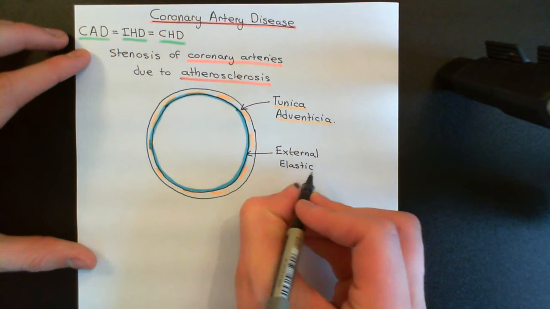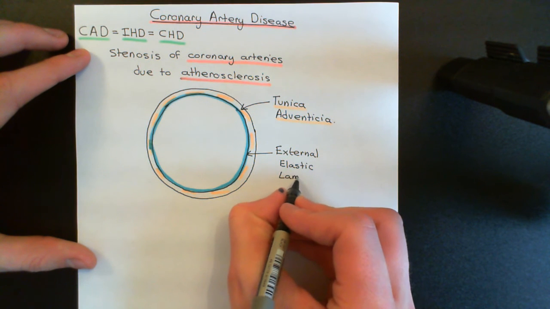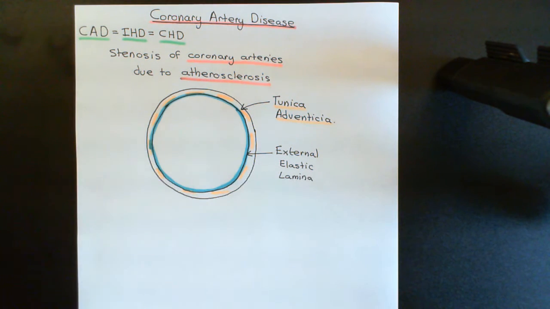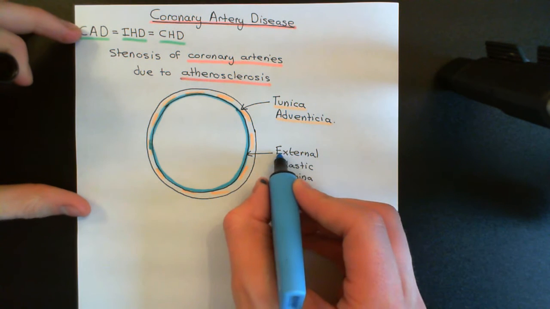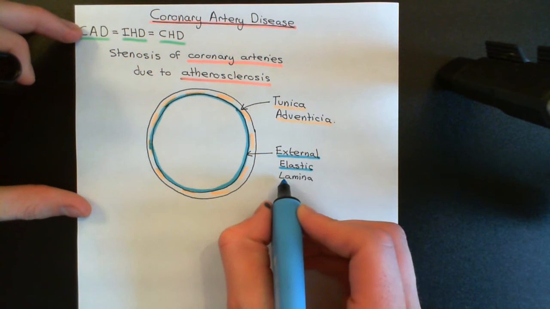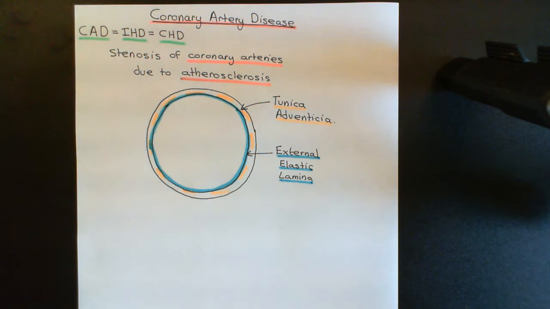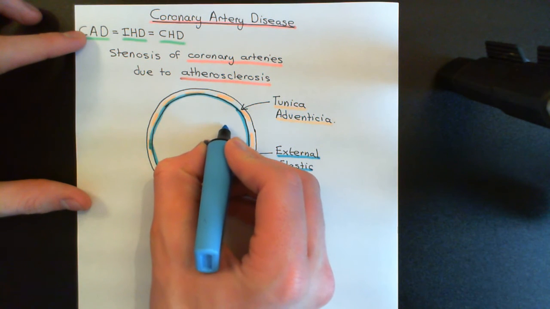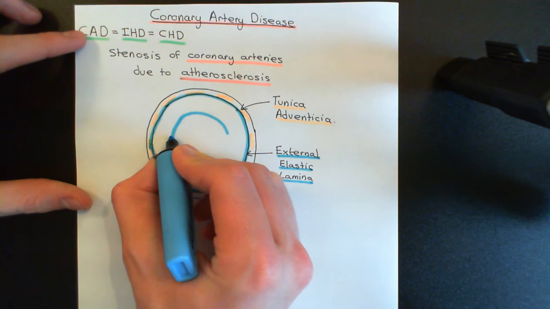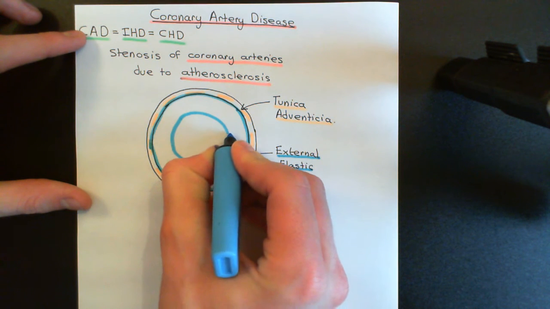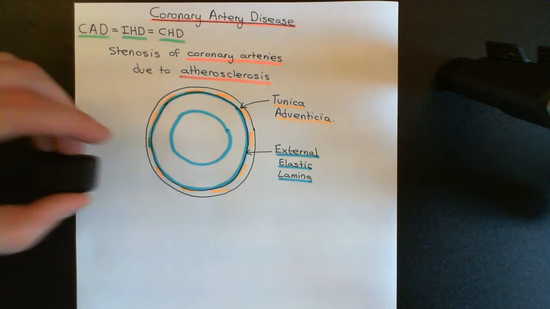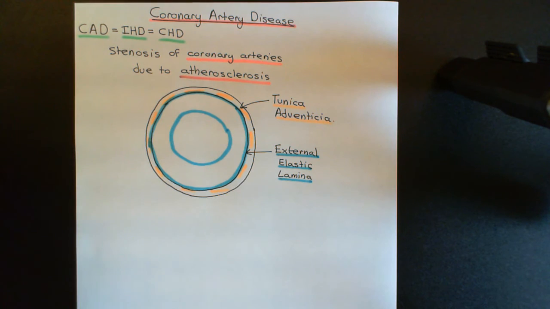And the external elastic lamina, as I say, is going to split the tunica adventitia from the layer that's now internal of that, which is the tunica media, which is made up of smooth muscle cells. Now before I draw the tunica media, I'm going to put the internal elastic lamina on, because the tunica media is bounded peripherally by the external elastic lamina and internally, or viscerally, by the internal elastic lamina. So I'm going to put the internal elastic lamina on. It will just make it easier for me to draw the tunica media then, because the tunica media is just all of the portion that's in between those two elastic laminas.